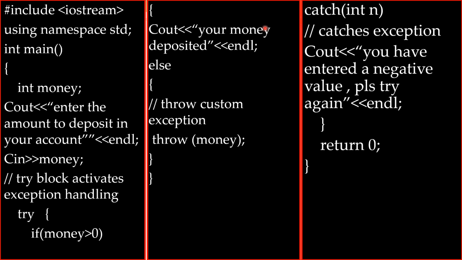Now here we will use a try block, and if the money is negative we will throw it, and if we are throwing, someone should be there to catch it. So we should write a catch block. One thing I want to tell you here: in the catch block I have used int. Why have I used the int data type? Because here I have declared money as an int data type only. That is why I have used int here.